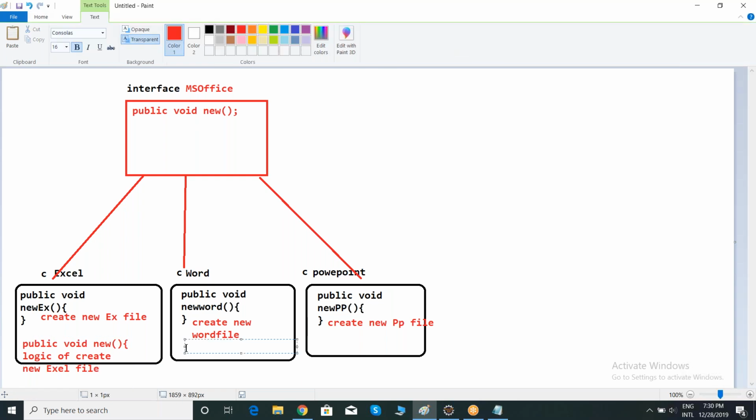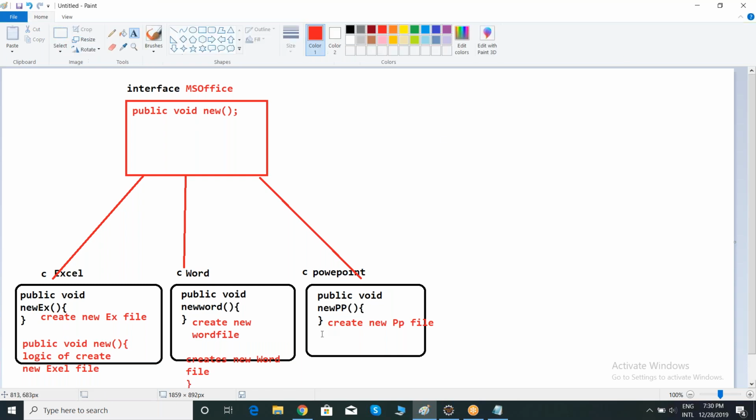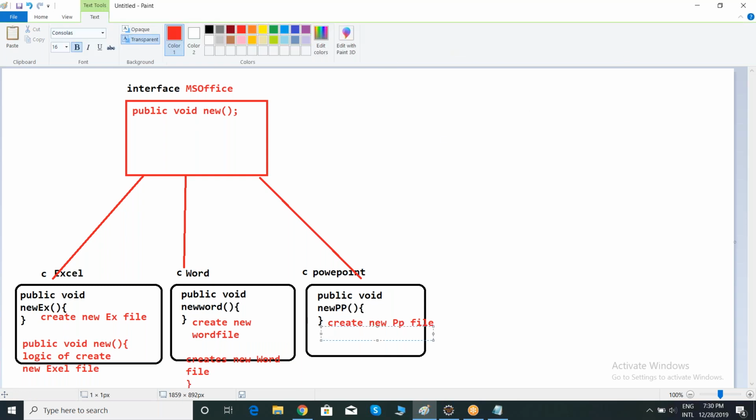And here, same, I'm going to write a method, public void new. Here the logic is creating a new Word file. Here I'm going to write the same method, public void new, and this time it creates a new PowerPoint file.